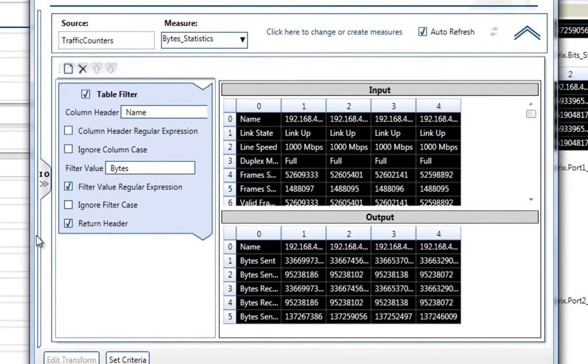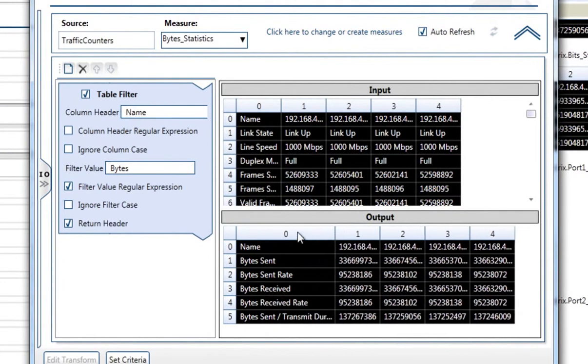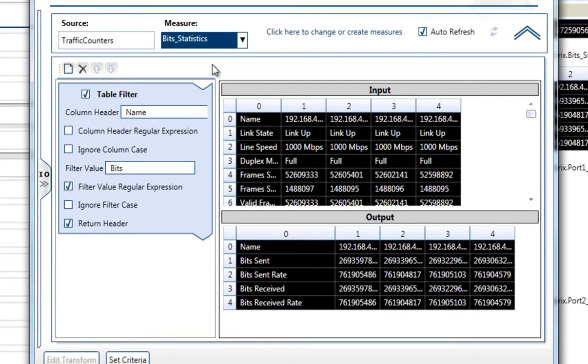The first one uses the table filter transformation and narrows the matrix to the rows that contain the word bytes in the name column. The second one does the same, but brings the bits data.